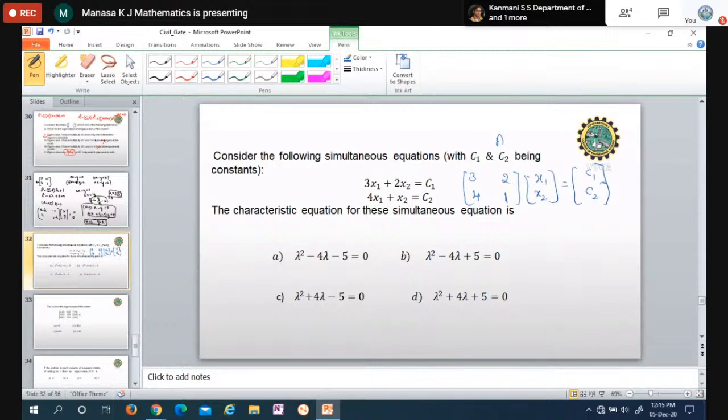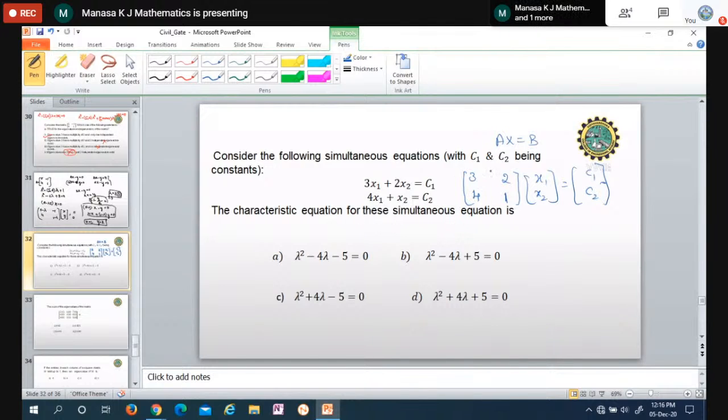This representation is nothing but AX is equal to B. We can convert equations into matrix or matrix into equations by using this expression. A is the matrix, X is the unknowns, and B is the right hand side. If you multiply, you will get the same thing once again. Now we have to find the characteristic equation.